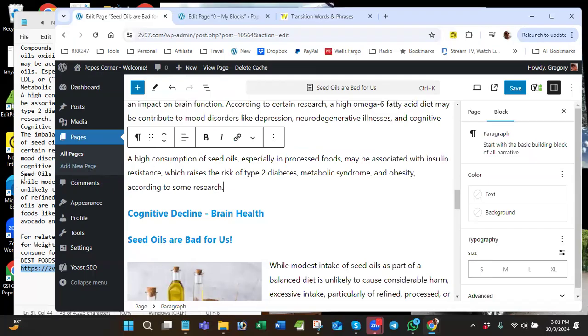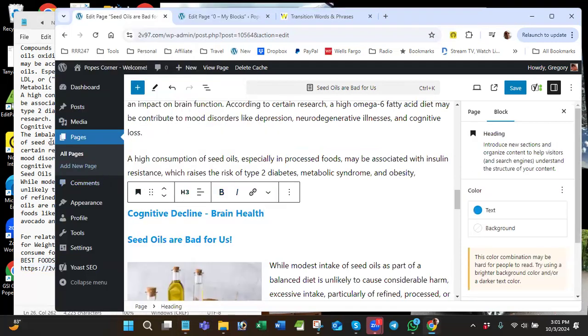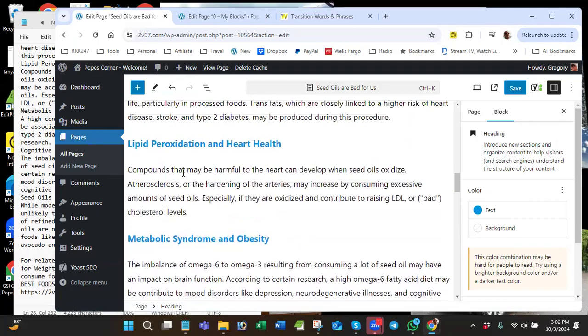So cognitive brain oil, seed oils, starts with cognitive decline in brain. And then right after that, the imbalance. Metabolic syndrome. So I got screwed up here somewhere along the way. I have to fix this. Probably when I was changing the colors. Maybe I forgot to put in a paragraph. The imbalance of omega-6.